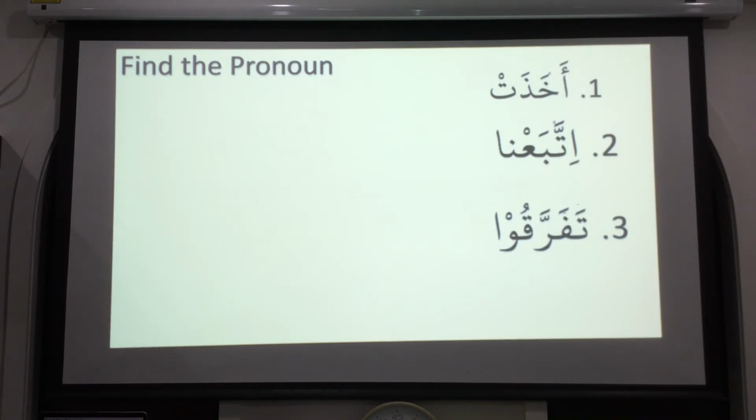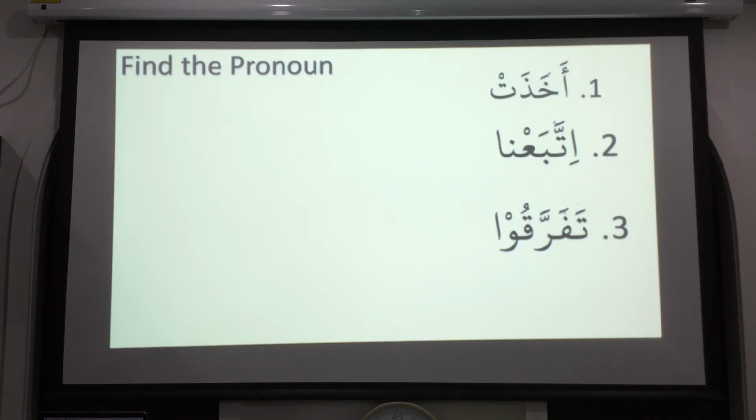Okay. Tafarraqu. Tafarraqu. Which one is this one? Brother Mundu, try this one. Look at the end part. Tafarraqu means they divided. Is it like huwa nasara, huma nasara, or hum nasaru? How does it look?